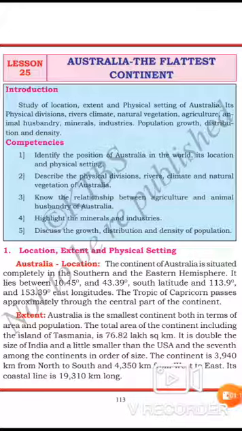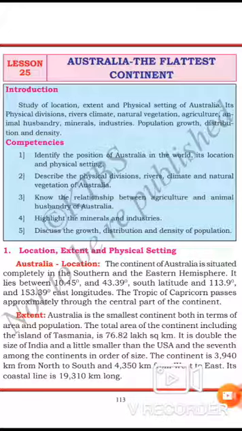We'll start with the location, extent and the physical setting of Australia. The location of Australia. The continent of Australia is situated completely in the southern and the eastern hemisphere.